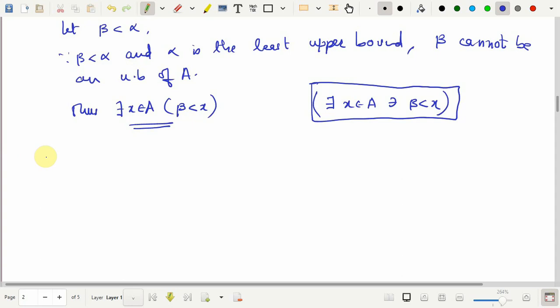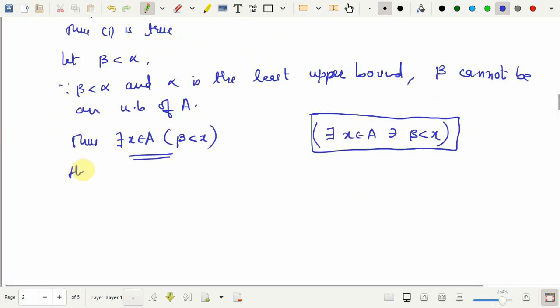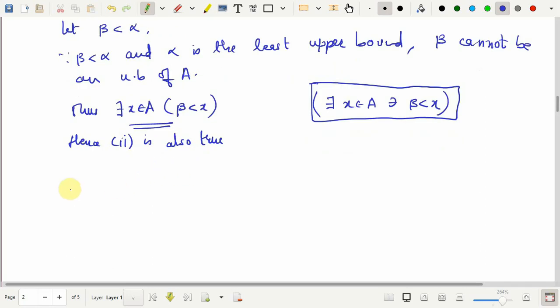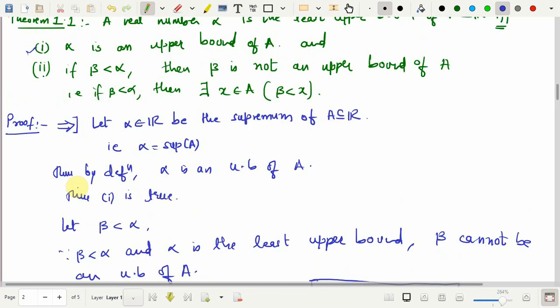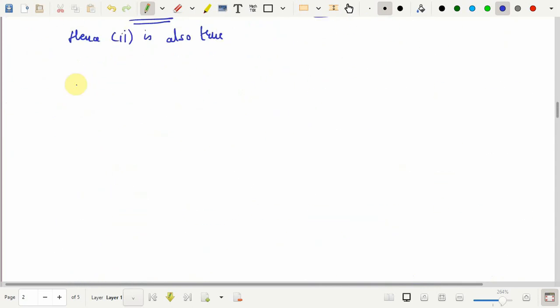Okay, so we have proved one way. So from 1 and 2, hence now 2 is also true. Okay, now the proof is not over. We need to assume that 1 and 2 are true, the converse part, and we have to show that this alpha is the least upper bound of A. So let us assume that. So that's the converse proof.